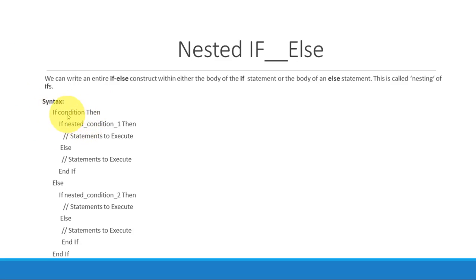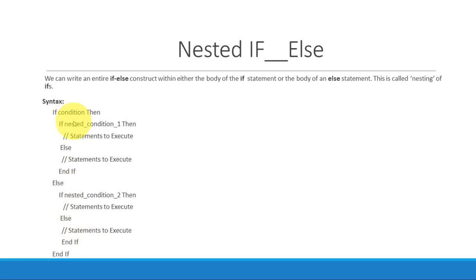If condition is true, then again an if condition, an if within the if, then statements will get executed. If the first condition is true and the if within the if is false, then the else part of the inner if will get executed. If the first condition is false, then this whole block will not get executed; rather, the else part will get activated.